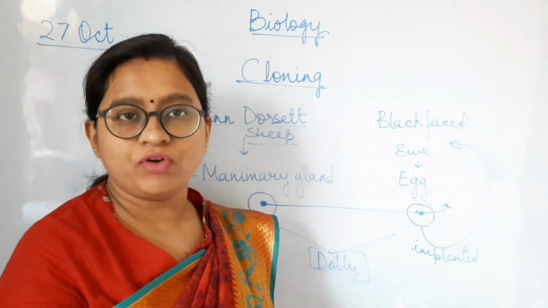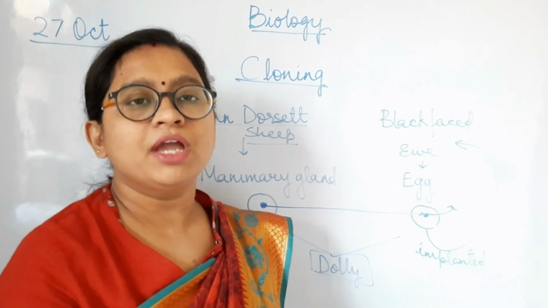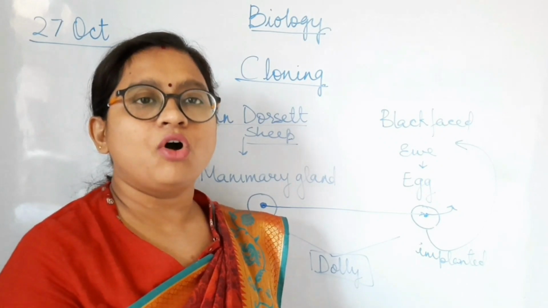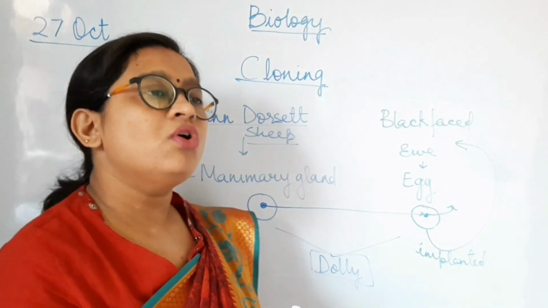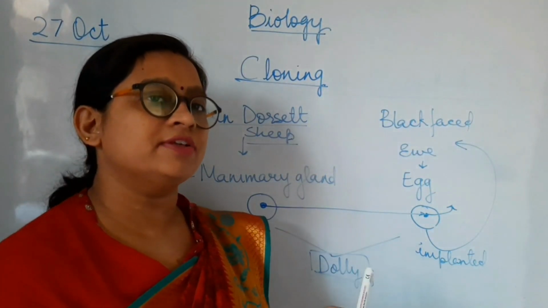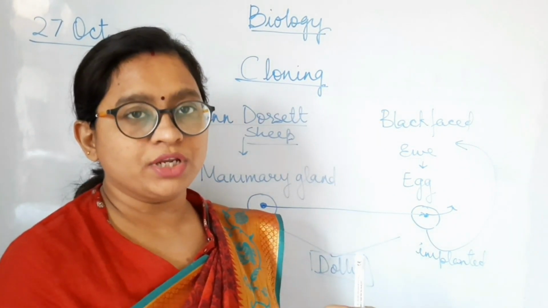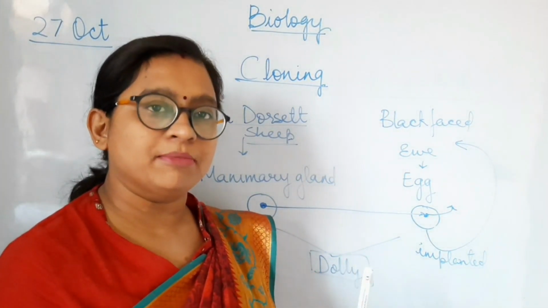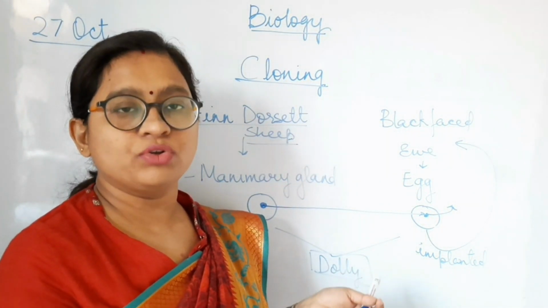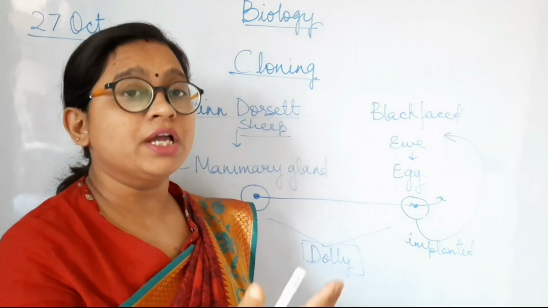Unfortunately, although Dolly was a successful attempt, it was not able to live for a very long time, and after almost 6 years, it died in the year 2003, almost on 14th February. Although it had a very short lifespan, it was still a very successful attempt for those scientists and researchers who were doing cloning. So cloning can be done in mammals also by this process, and this was complete evidence to show that cloning produces an exact copy or a carbon copy of an individual.